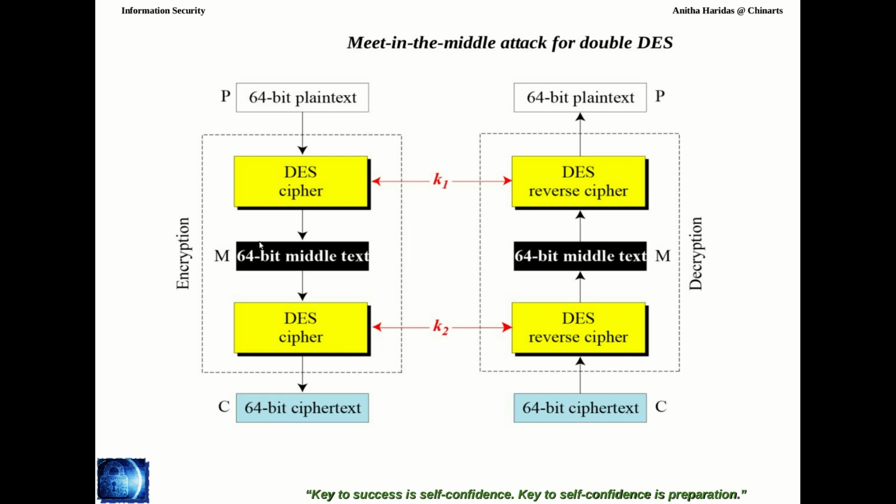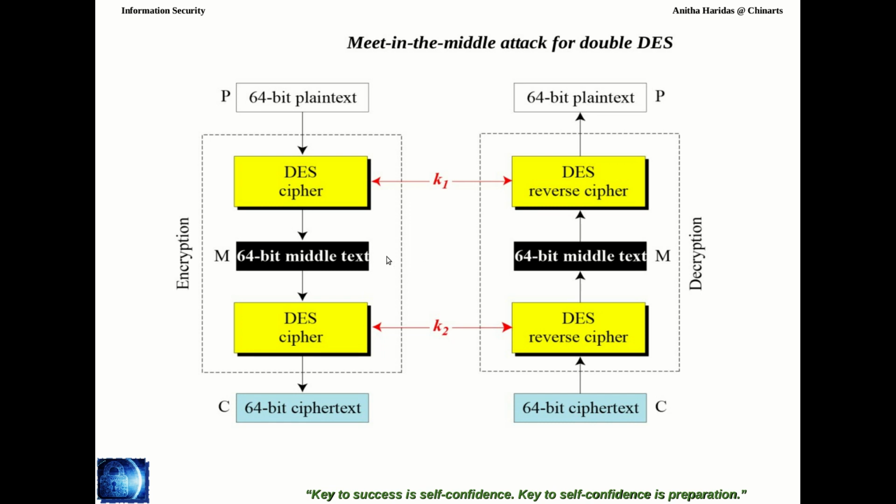So let us assume this is the middle text in the encryption process. This is the middle text in the decryption process. Assume that the attacker has got the middle text of the encryption process and the middle text of the decryption process. If so, the attacker can find all the possible keys of K1 using this middle text. In the same way, the attacker can find all the possible keys of K2 using this middle text.